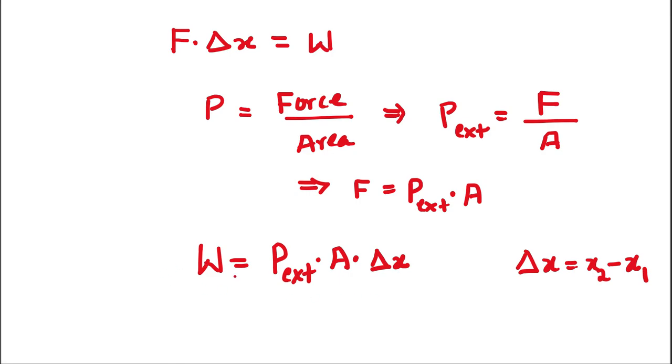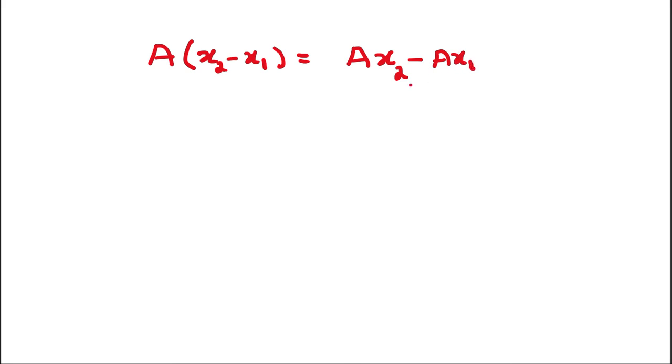Therefore we can say work W is equal to P external times A times delta x. Now A times delta x is going to be delta V. How? Delta x is x2 minus x1, so that gives you A times x2 minus A times x1, that is V final minus V initial.